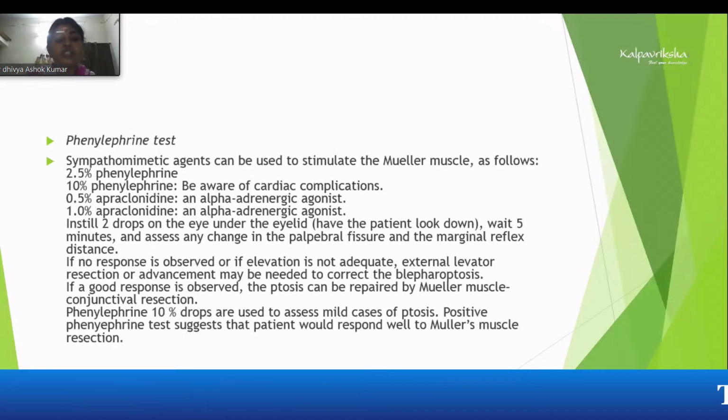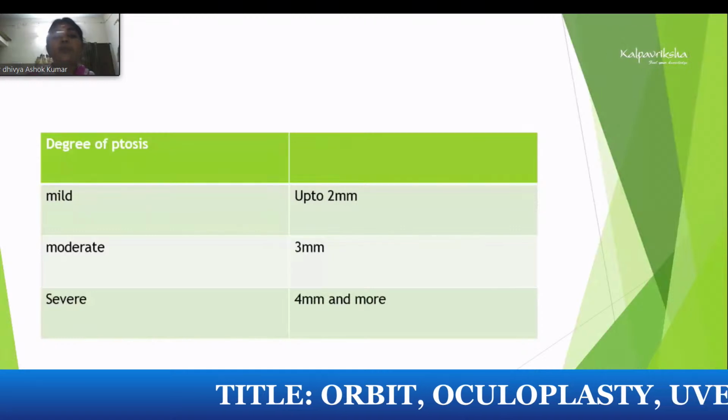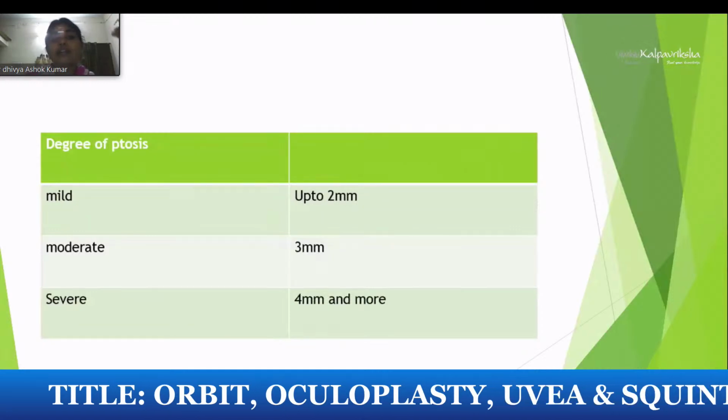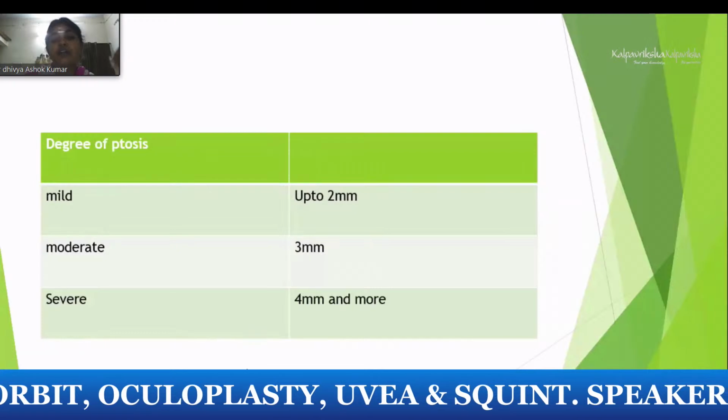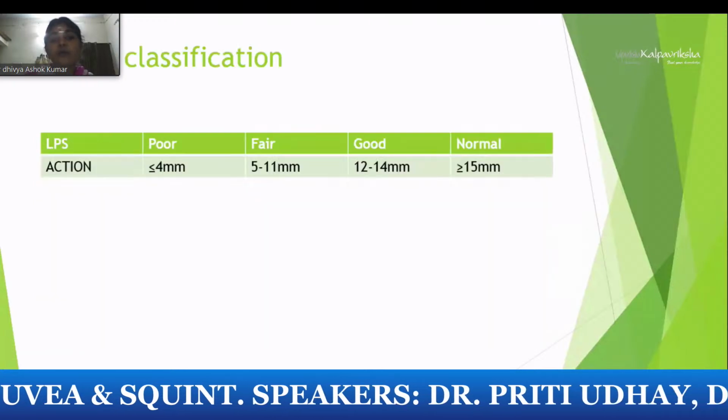The phenylephrine test we just explained. A positive phenylephrine test shows that Muller's muscle repair can improve the ptosis. Depending upon the degree of ptosis, we classify it as mild, moderate, and severe. Up to 2 mm it is mild, moderate is 3 mm, severe is 4 mm and more.